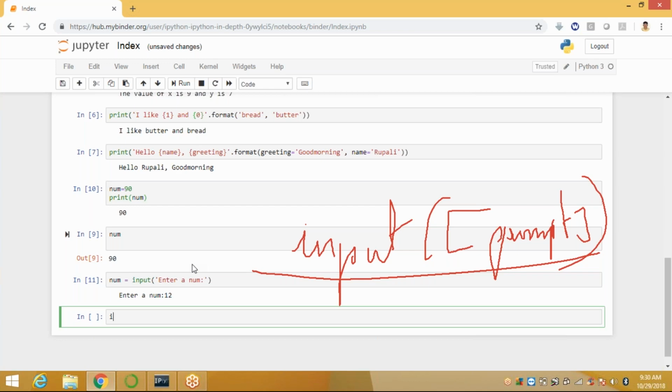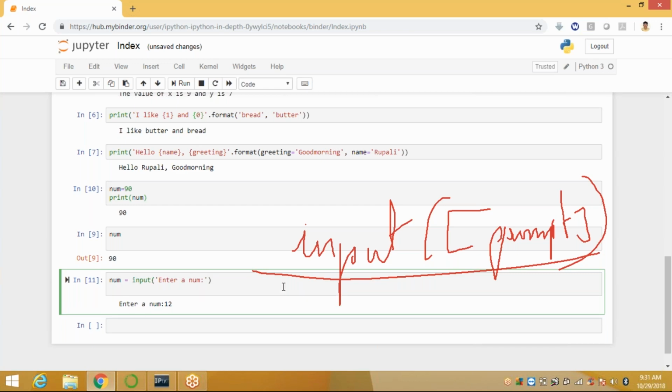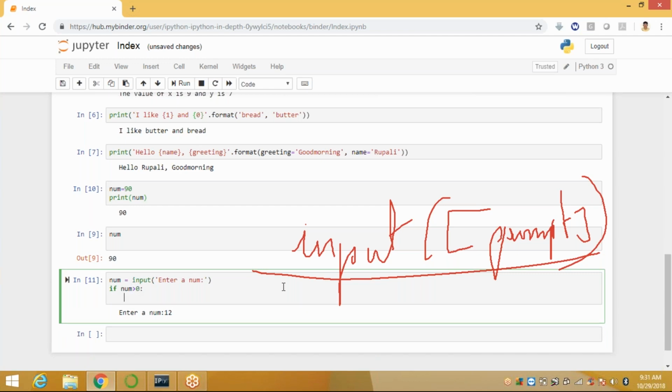Suppose I want to use it here: number is equal to input, enter a number. I'm applying a condition here. If number is greater than 0, print number.